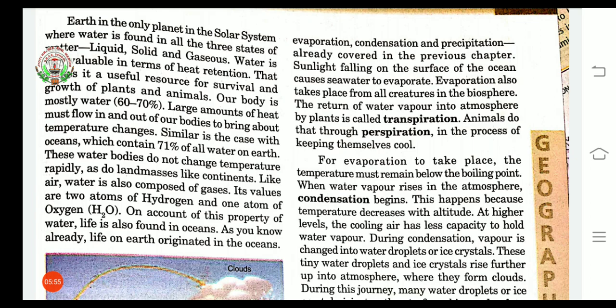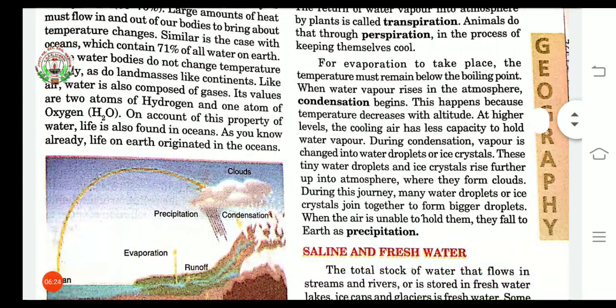Now the return of water vapor into the atmosphere by plants is called transpiration. In the same manner animals do it, and when animals return water vapor, that process is called perspiration. They do this process to keep themselves cool. For evaporation to take place, the temperature must remain below the boiling point. When water vapor arises in the atmosphere, condensation begins.